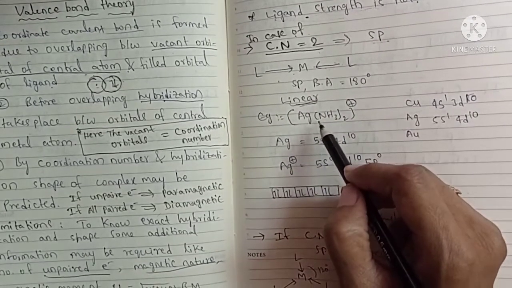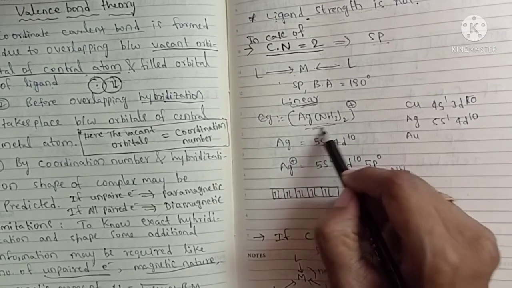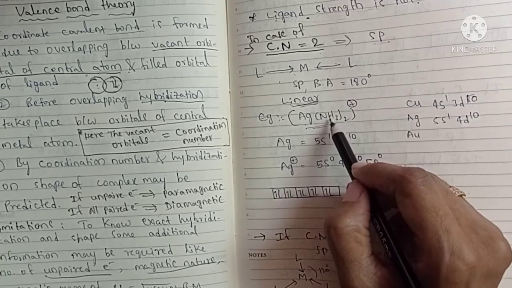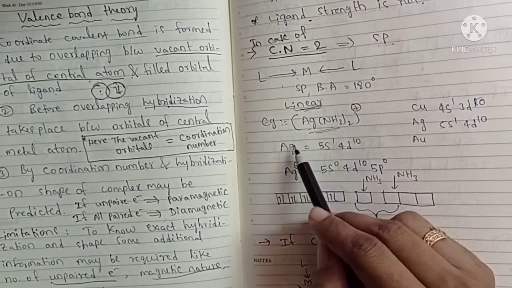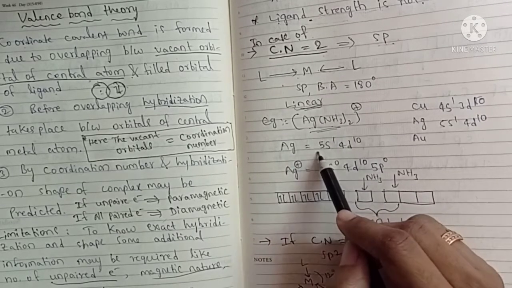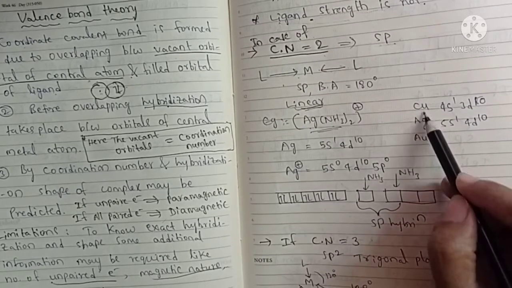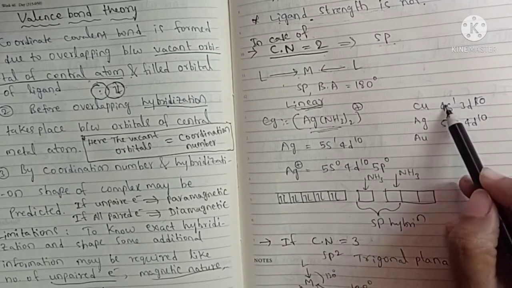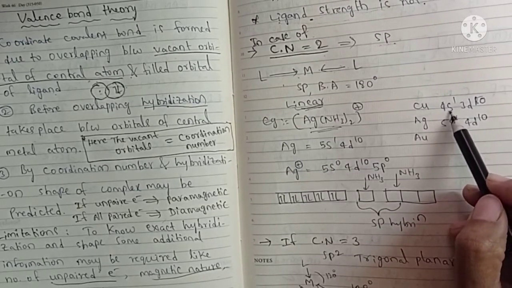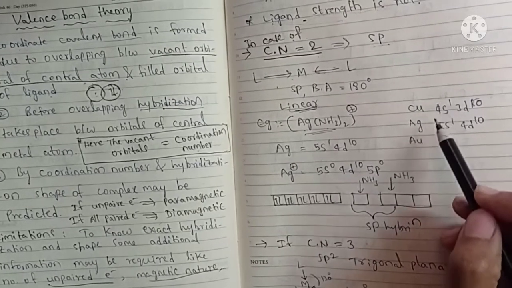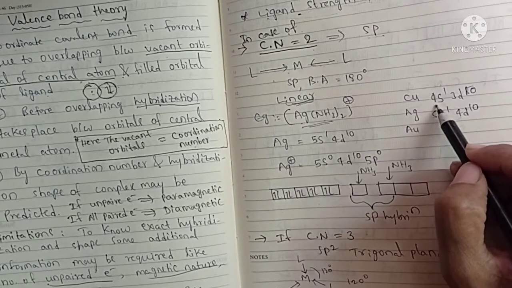Taking the example of [Ag(NH3)2]+, the coordination number of this complex is 2 because only 2 ligands are there. And what is the electronic configuration of silver? Silver lies below copper, so its electronic configuration is similar to copper. Copper has a very famous electronic configuration because it violates Hund's rule, so it is called an exceptional electronic configuration.